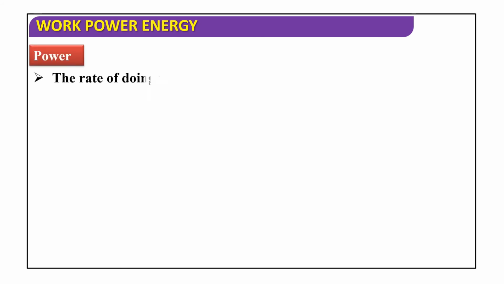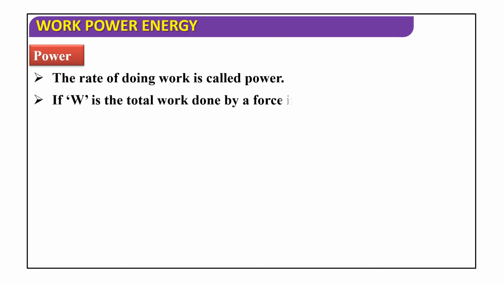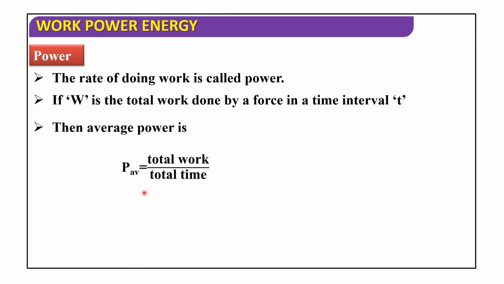Power, nothing but the rate of doing work, is called power. If W is the total work done by a force in a time interval T, then average power is P average equals total work by total time. So P average is equal to W by T. So the rate of doing work is called power.